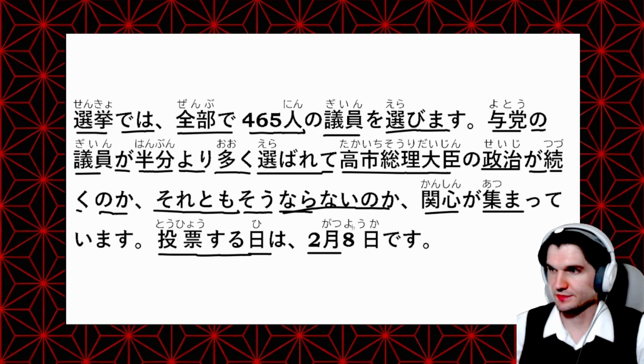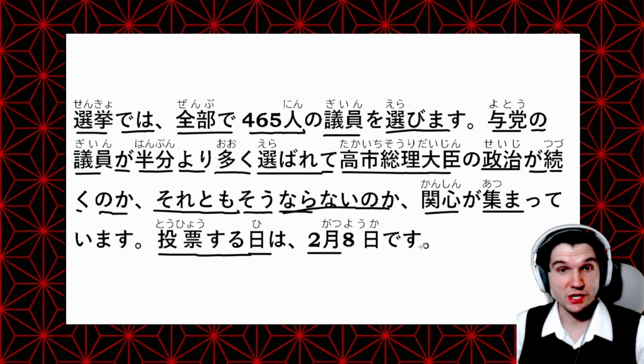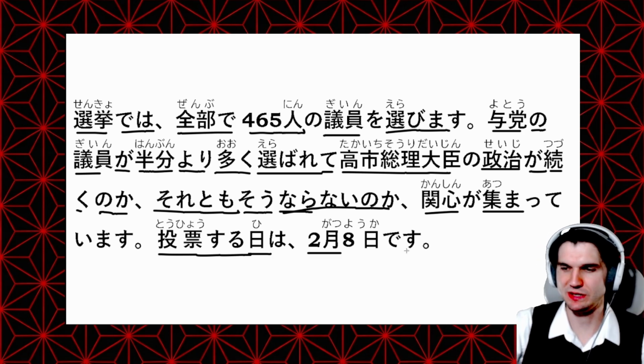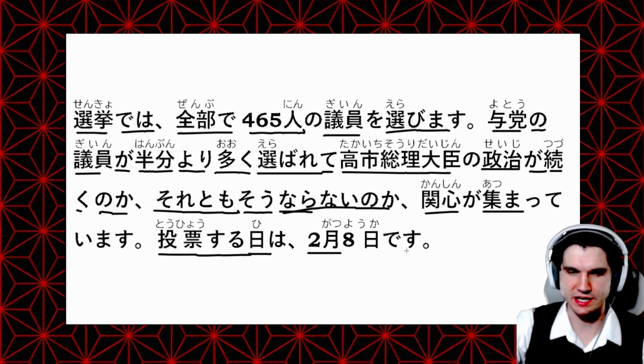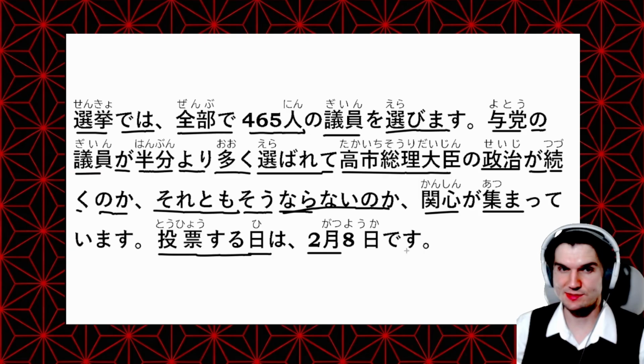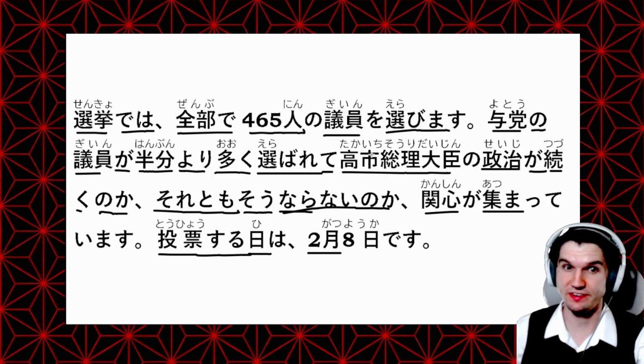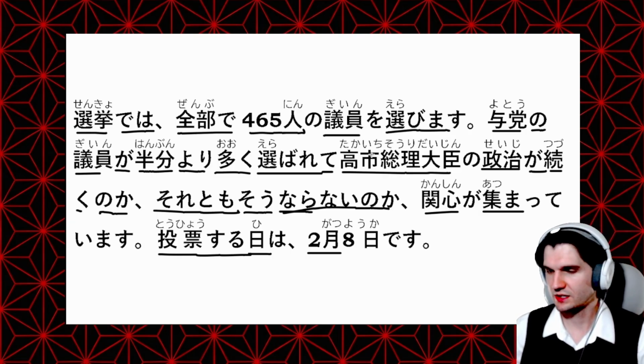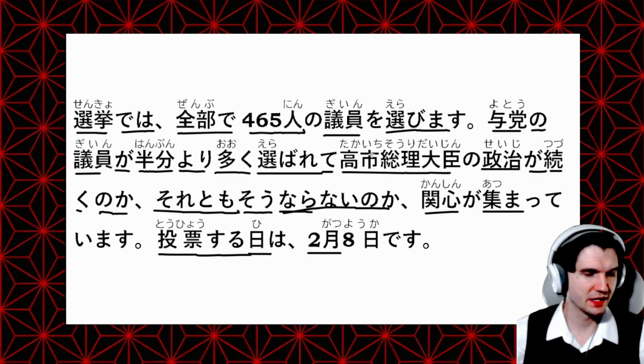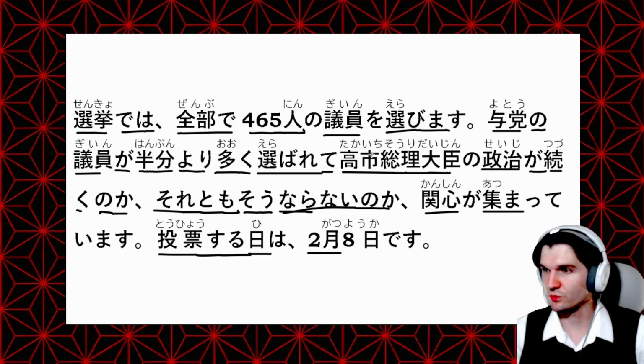It's kind of shaking things up because the LDP has been in control of Japan for a very long time, and they've really lost power recently. But with the new Prime Minister Takaichi, she's very popular, particularly among young people, which is kind of a shocker because she is pretty conservative. But it's kind of interesting to see what's going on there.